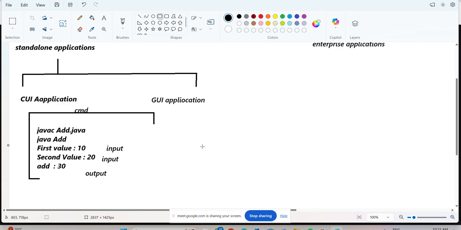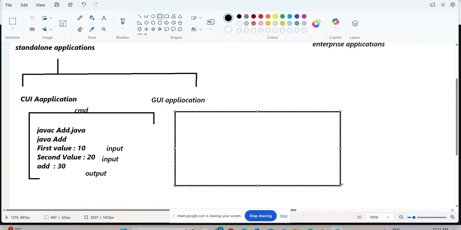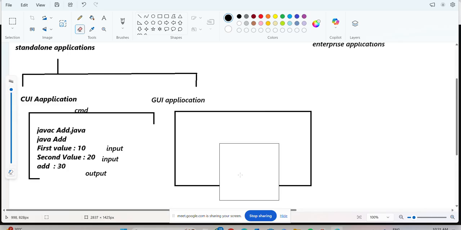Now I'll go to the second one, that is GUI application. Observe very clearly, here also we have to take special care. From the interview point of view, there may be a chance they will ask the question: what is the difference between CUI application and GUI application?